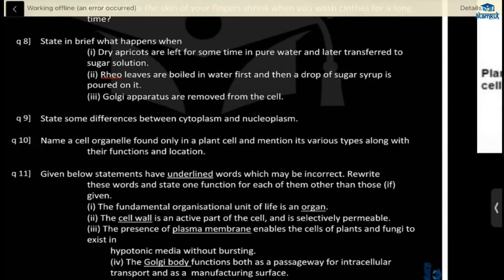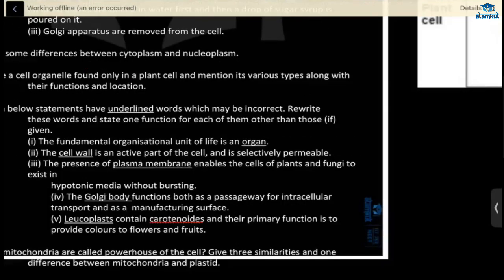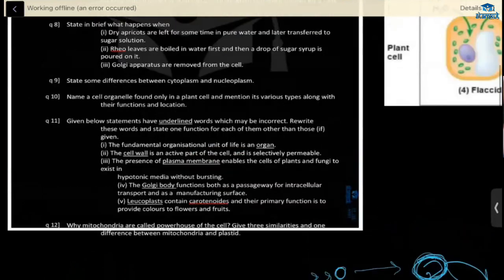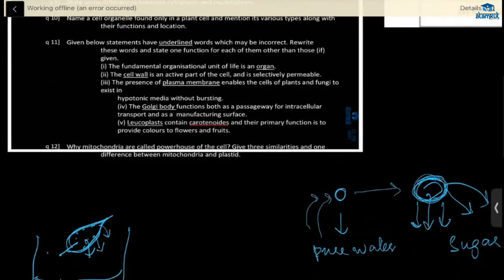Okay. Next question, 9th one. Cytoplasm and nucleoplasm. Ma'am, for cytoplasm, it is present inside the cell. It is found in all cells. It is enclosed by cell membrane. You have to differentiate between cytoplasm and nucleoplasm.